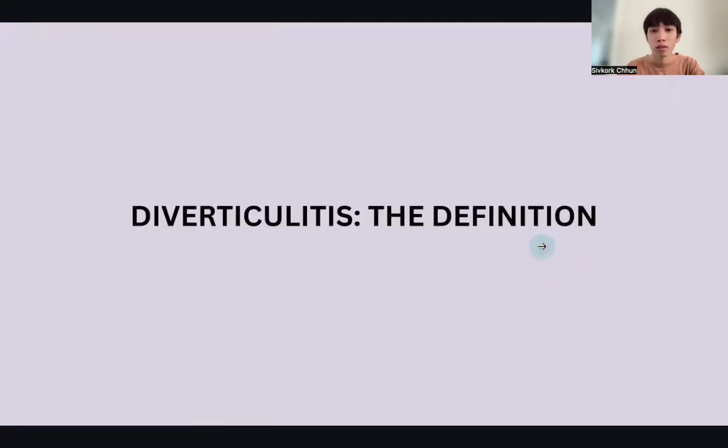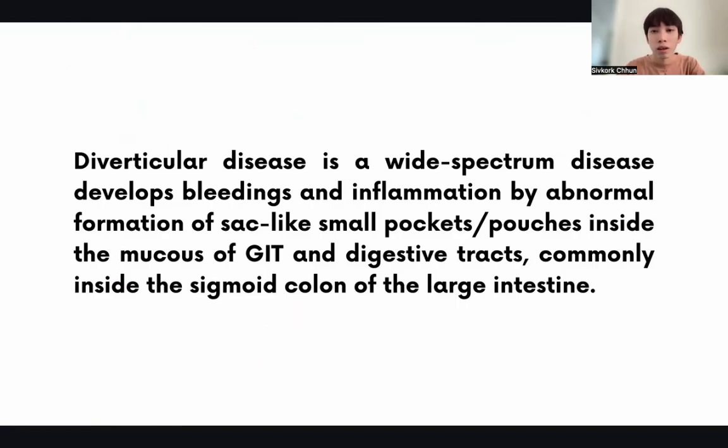So what is the definition of diverticulitis? Diverticulitis is a wide spectrum disease that develops bleeding and inflammation by abnormal formation of sac-like small pockets. In this case, it's like sac-like small pouches inside the mucosa of the gastrointestinal tract and digestive tract, and commonly inside the sigmoid colon of the large intestine. So that means there is pouch formation inside the colon, and it causes inflammation and bleeding.